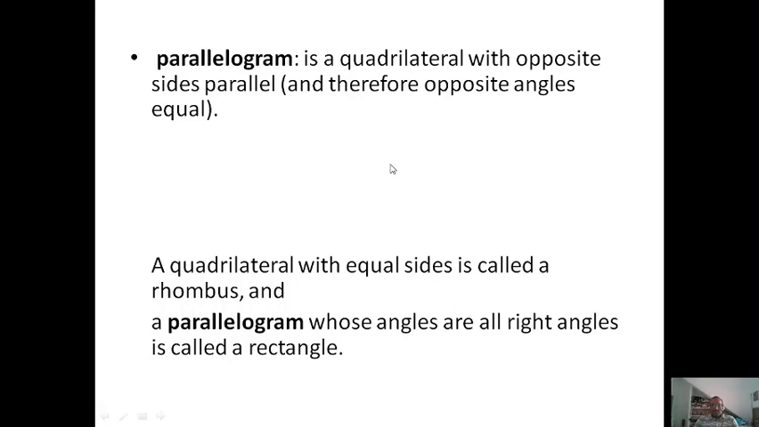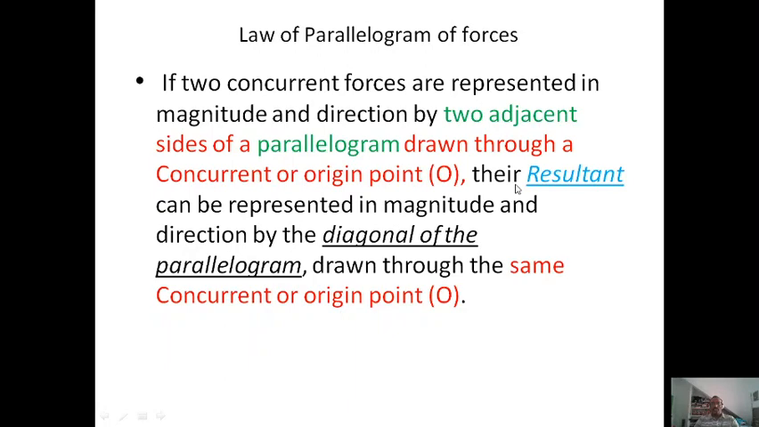Now the shape of the parallelogram will be like this, a skewed type of rectangle, you can say. The angle can be 90 degrees, or it can be another angle, but opposite angles should be equal. So by using the parallelogram, with the help of the two forces, we want to know the resultant.